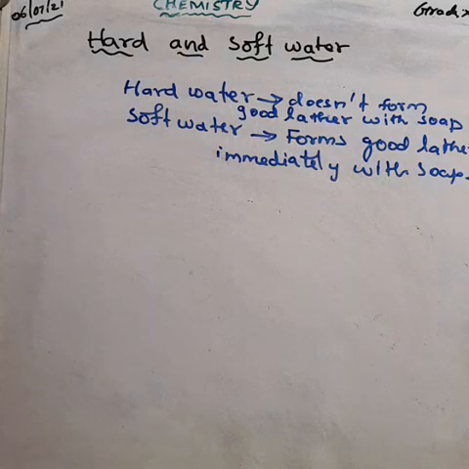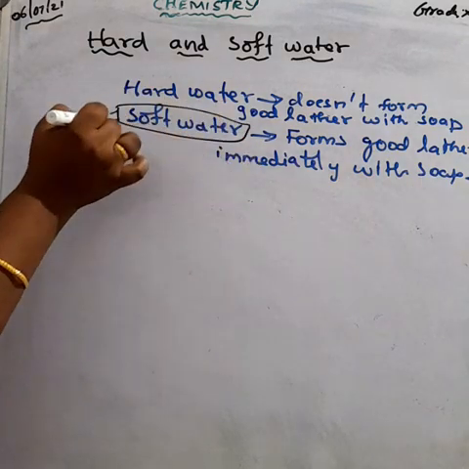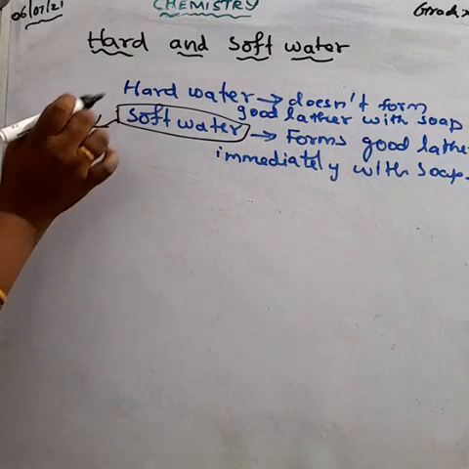Understood? Hard water cannot be used for washing cloth, drinking, bathing, and industrial purposes. Soft water is used for many applications.